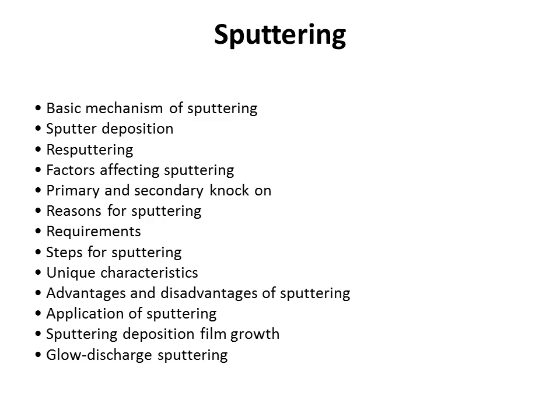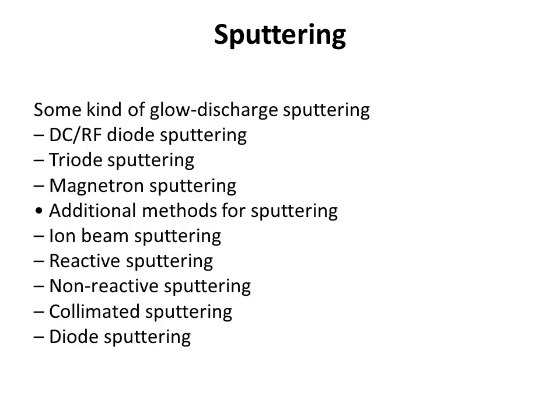In this topic we will discuss the basic mechanism of sputtering, sputter deposition, resputtering, factors affecting sputtering, primary and secondary knock-on, reasons for sputtering, requirements, steps for sputtering, unique characteristics, advantages and disadvantages of sputtering, applications of sputtering, sputtering deposition, film growth, and glow discharge sputtering, and also some kinds of glow discharge sputtering.